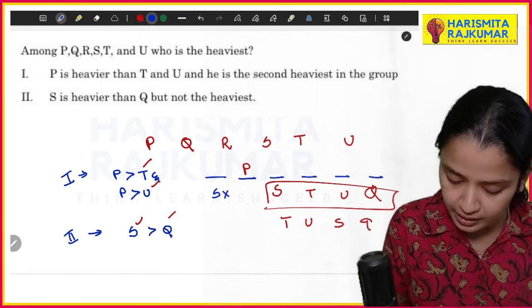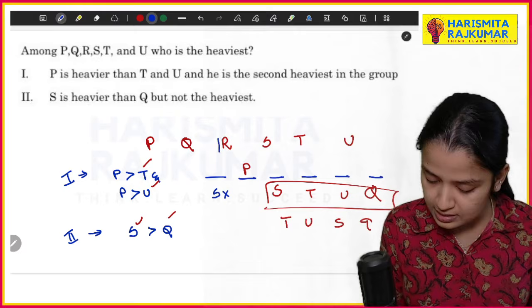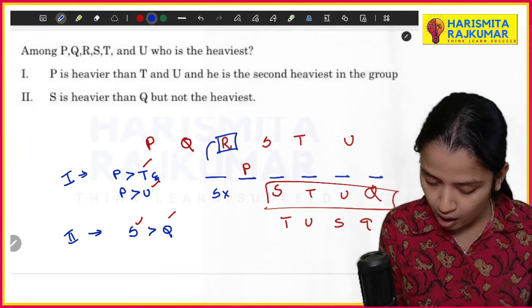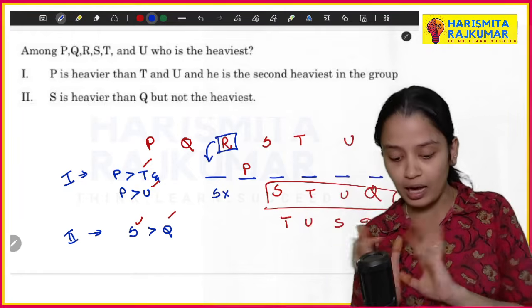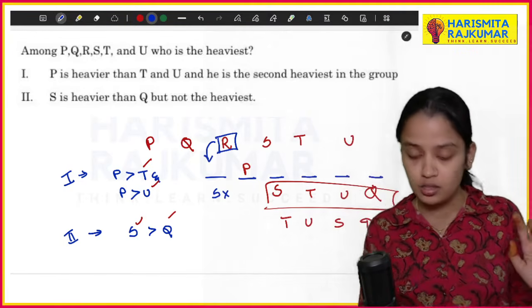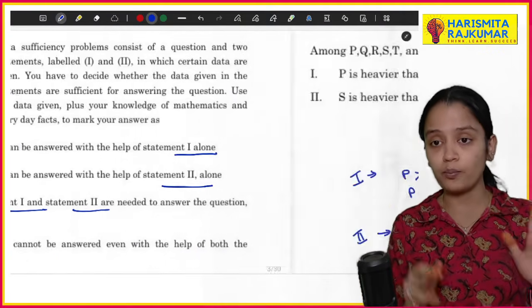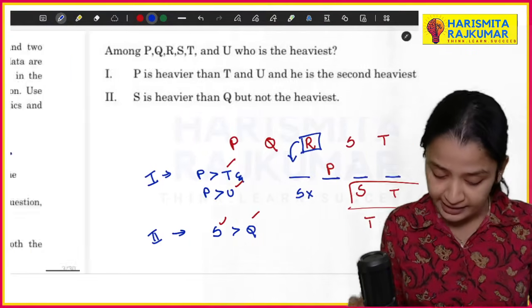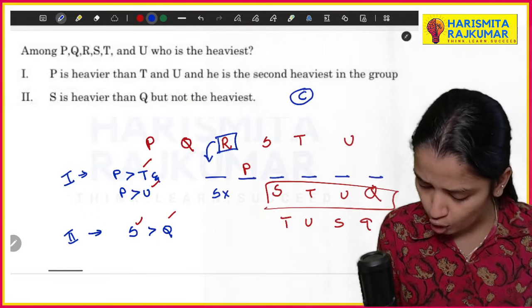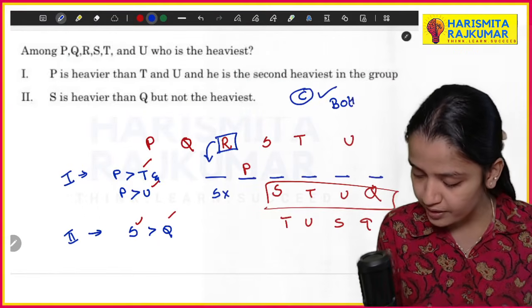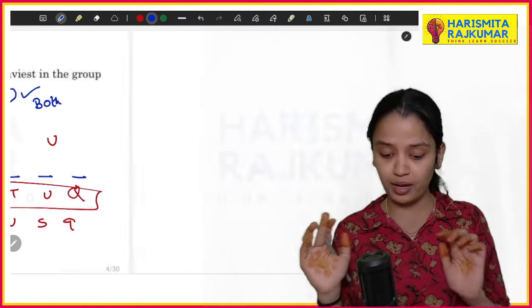The only thing not given here is that from the statement you can say that R must be in the first position, because nothing is mentioned about R. So now can you say both statements 1 and 2? Yes, both statements 1 and 2 are needed for answering this. So C is your option. Both statements 1 and 2 are needed for answering this question. This is how you're going to answer.